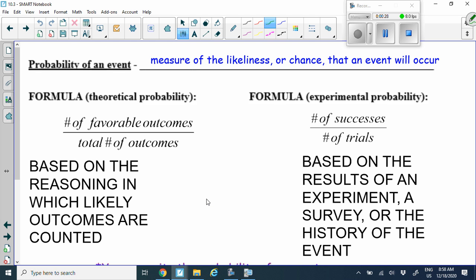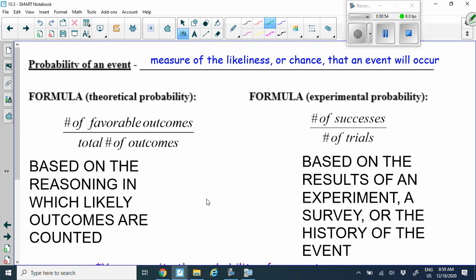Now, basically, the formula that we're going to use for our probability, there's two different types. We have theoretical and experimental. So for theoretical, we do the number of favorable outcomes, so what we want, all over the total number of outcomes. So how many there are. With experimental, that's the number of successes. So how many of those things that we want over the number of trials.